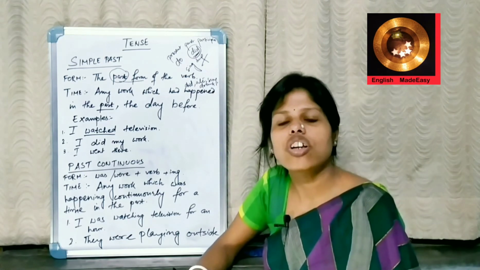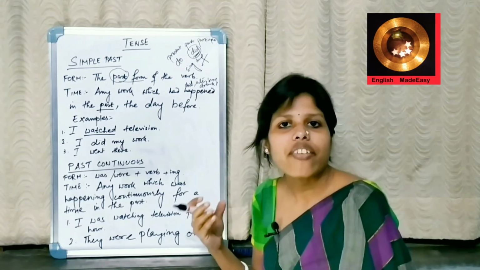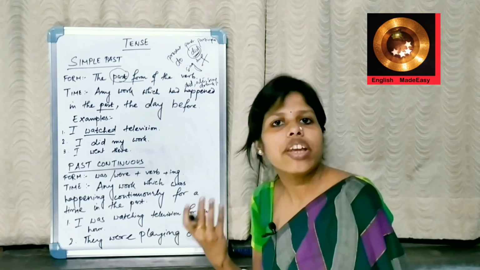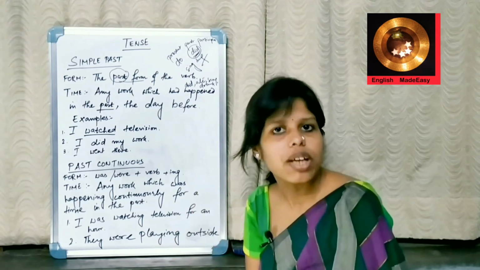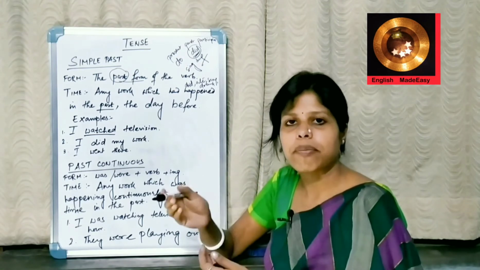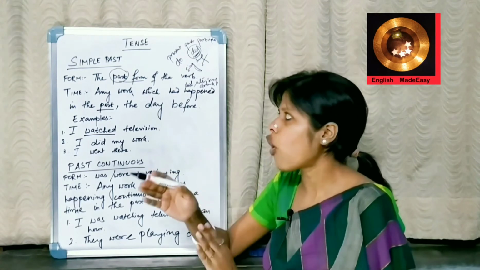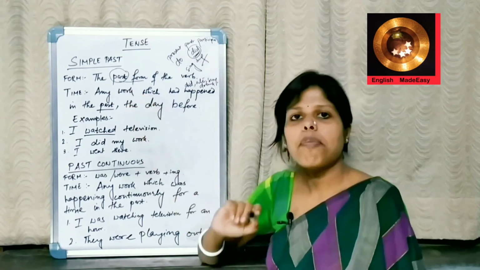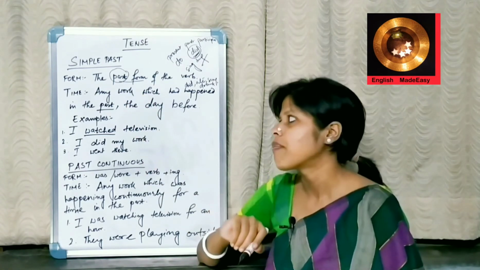Refer to any good grammar book like Wren and Martin and you can read about the three forms of the verb. There you will learn about the past form of the verb. So you have understood what is the form? We have to use the past form of the verb.